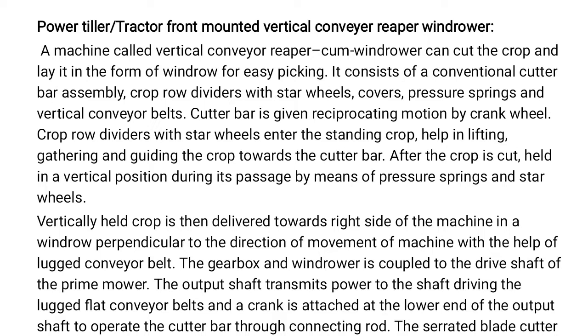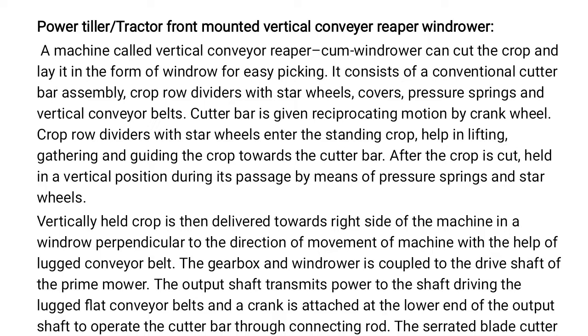Now the tractor front mounted vertical conveyor reaper windrower. A machine called the vertical conveyor reaper cum windrower can cut the crop and lay it in the form of a windrow for easy picking. It consists of the conventional cutter bar assembly, crop row dividers with a star wheel, covers, pressure springs, and vertical conveyor belts. The cutter bar is given reciprocating motion by a crank wheel, and the crop row divider with star wheel enters the standing crop and helps in lifting, gathering and guiding the crop towards the cutter bar.